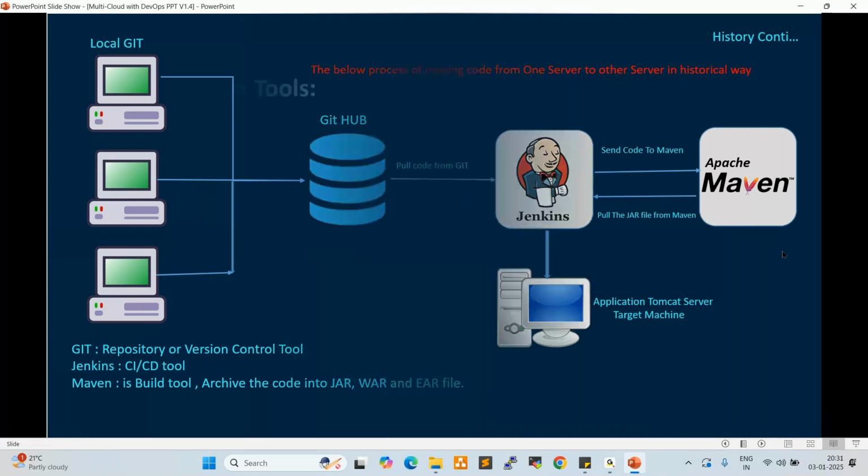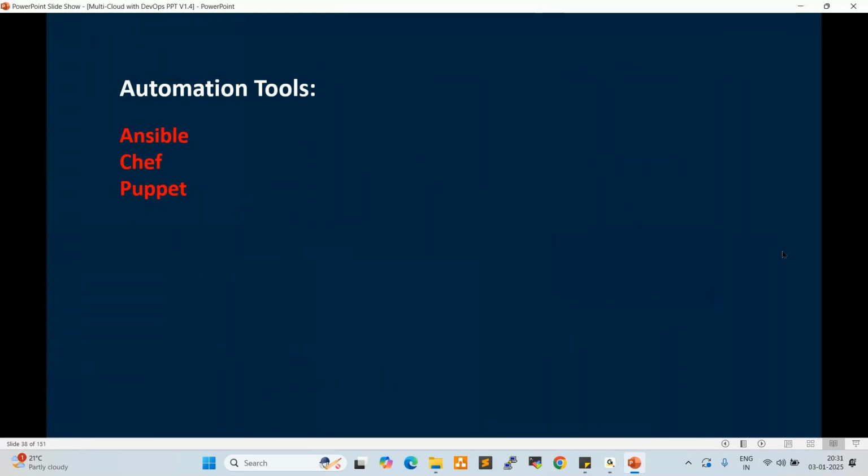Fine. Now in real-time projects, we are using very advanced tools like Ansible, Chef, and Puppet to automate the activities. Currently, Puppet is completely outdated. We are not using it. Chef also, only 5% of the project teams are using. Most of the project teams are using Ansible.